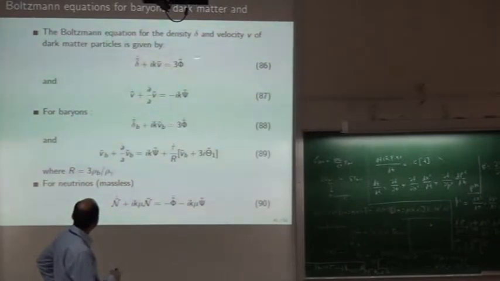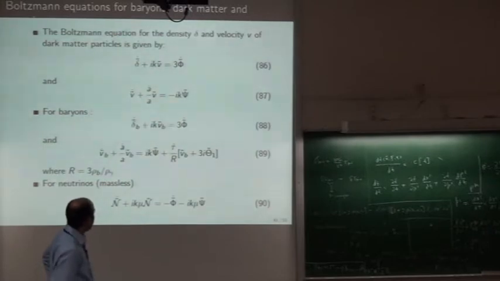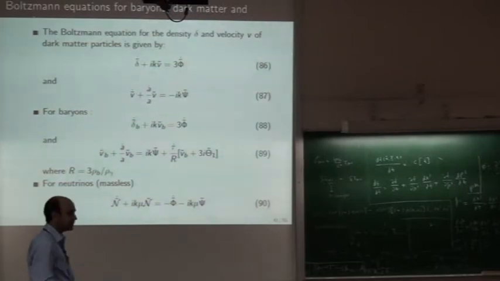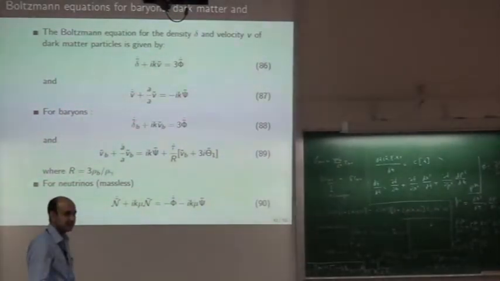One thing, the dark matter particle, this equation. I want to mention here that phi and psi are related in this way, that phi is equal to minus psi, in our case, if there is no anisotropic stress. That's a bit of a technical issue, but you can always assume that in our calculation we are just following the case when phi is equal to minus psi.